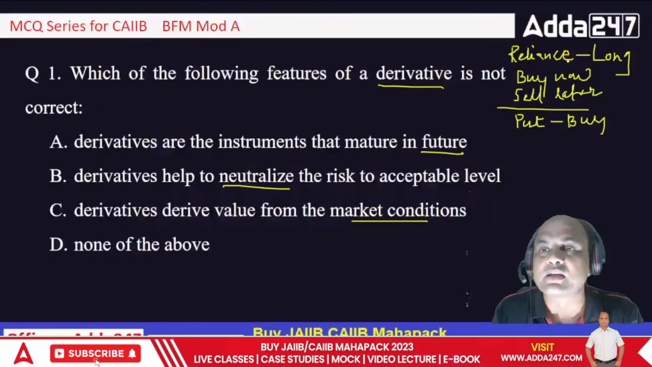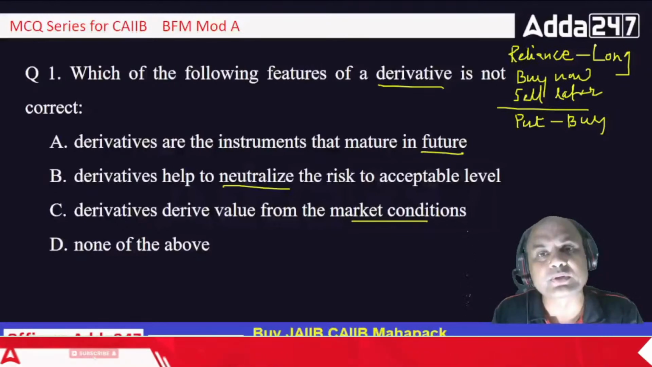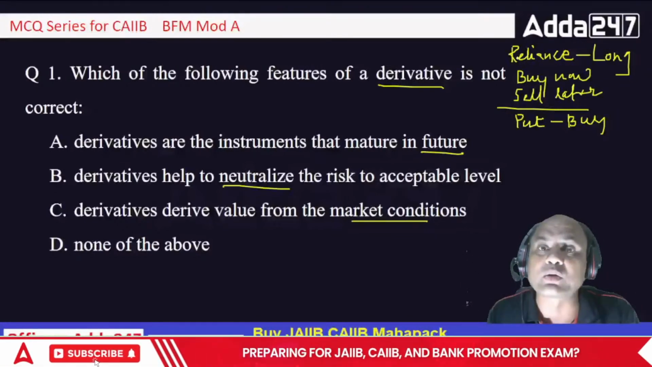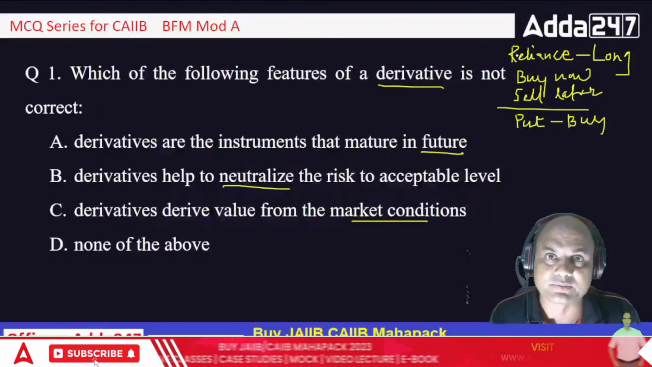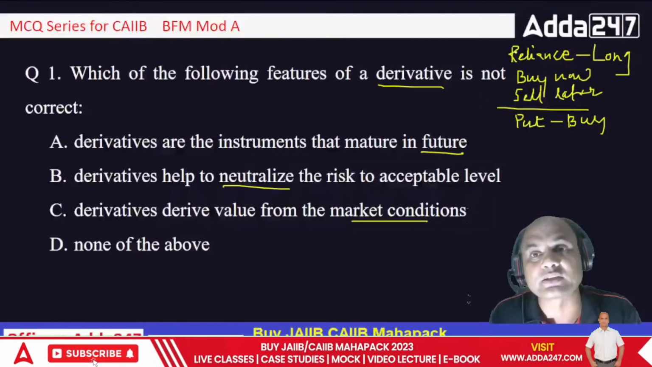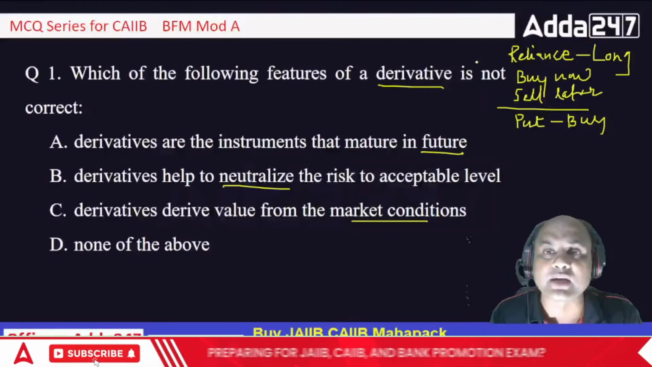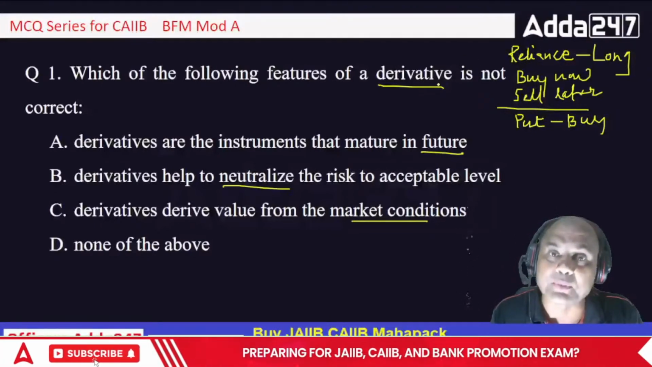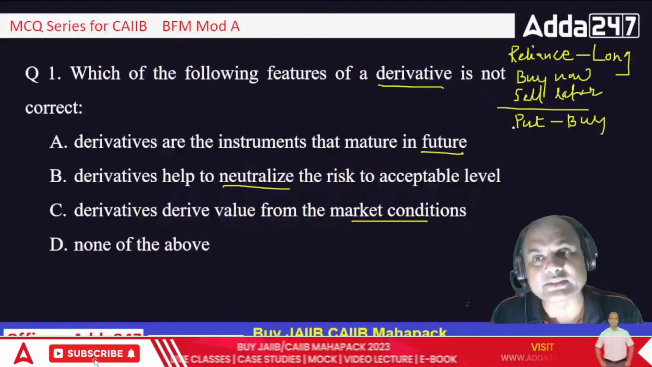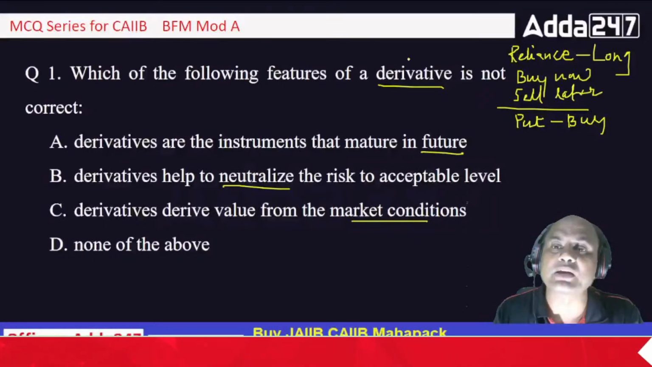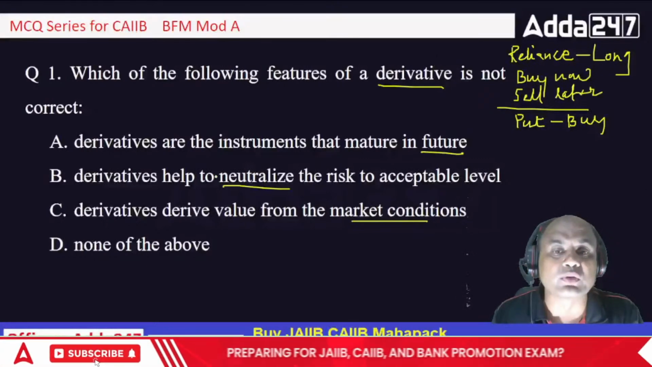Means what? See this. Reliance, I have bought it for a long position. I have bought it at, let's say, 2500, and I am expecting it to go to 3000. So I will be selling it at 3000. But if it goes down below 2500 and starts moving towards 2000, then I am at a loss. So to neutralize that risk, I will buy the put option. So this put option means derivative actually. So it is used to neutralize the risk.